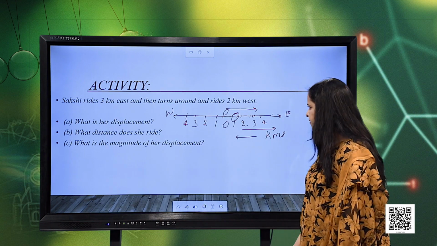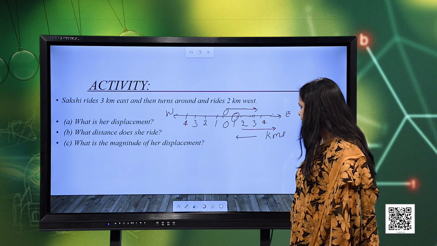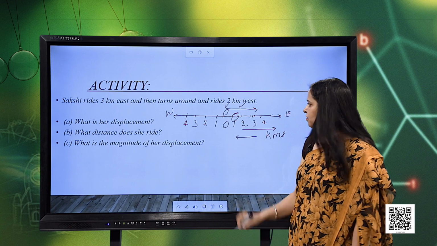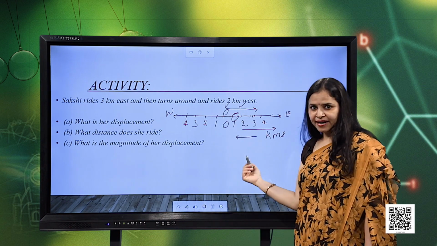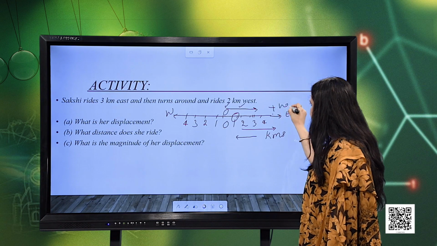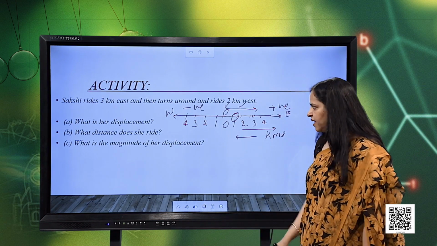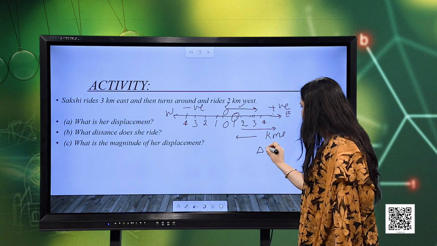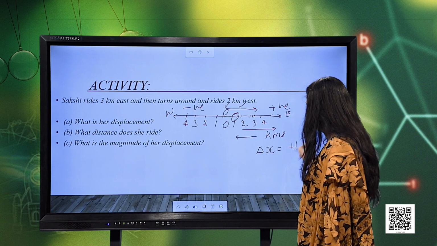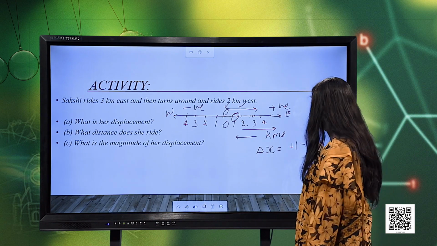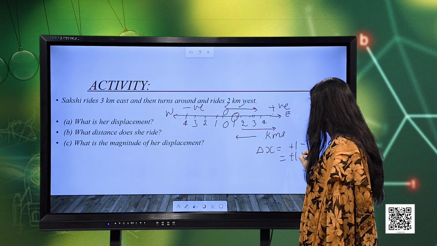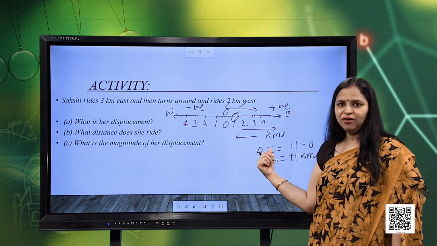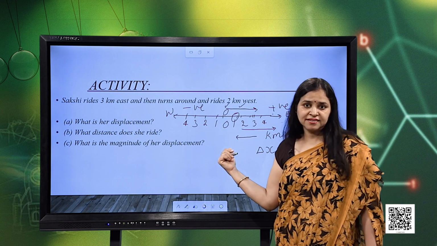So, what will be the displacement? We can calculate it. The displacement will be final position minus initial position. If we consider the right side, the east side, to be positive, then this side will be negative. Since the final position also lies on the positive side, the displacement delta x will be plus 1 minus the initial 0. So, it is plus 1 kilometer. Plus 1 represents 1 kilometer due east, because the positive direction represents east.